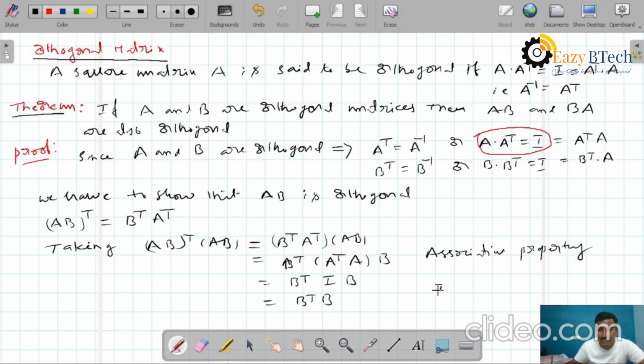What is the identity property? I into any matrix gives the same matrix again.